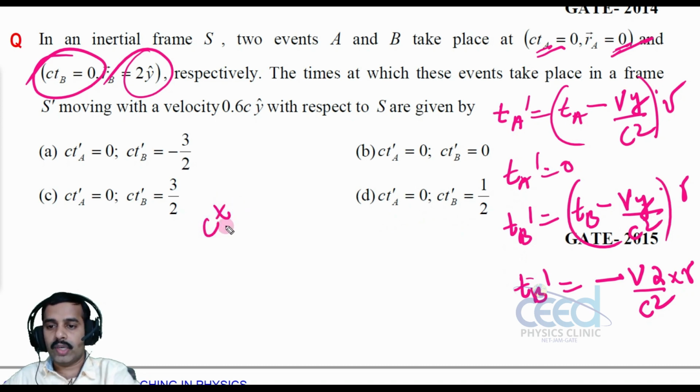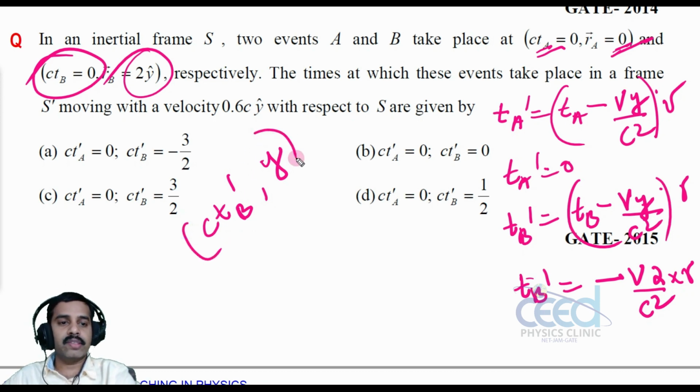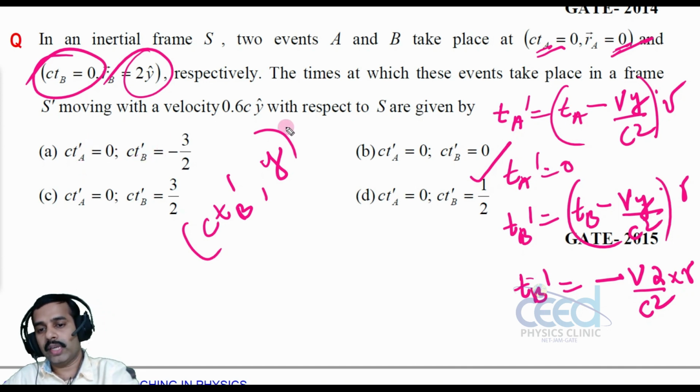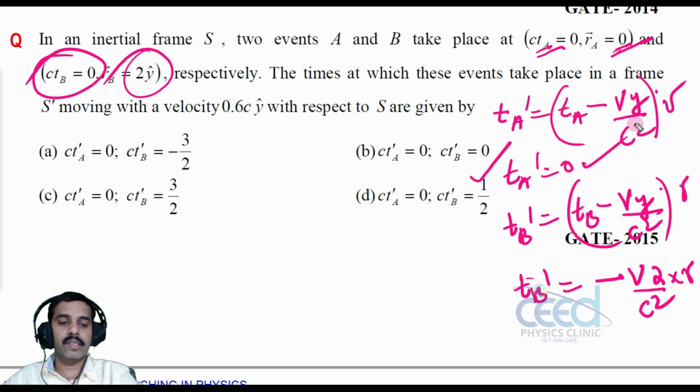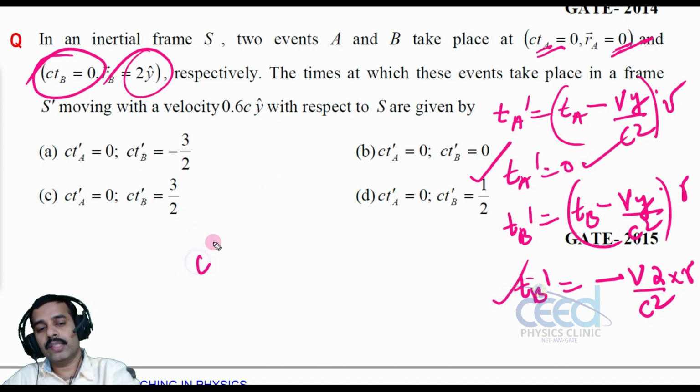Right. So now let us write the coordinates in the S dash frame. That is ctB dash and the new y. That we have to solve. Alright. So they are asking about ctA dash. ctA dash is 0, right? We have to solve only ctB dash. ctA dash and ctB dash are the only ones given in the question. Okay. So ctA dash is equal to 0, as tA dash is 0. And what is ctB dash?